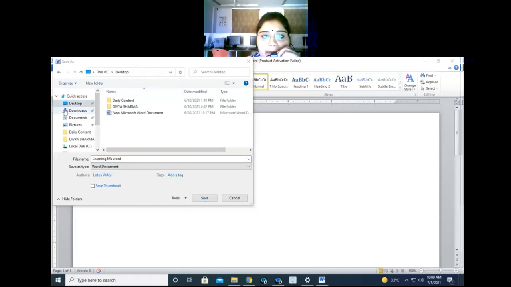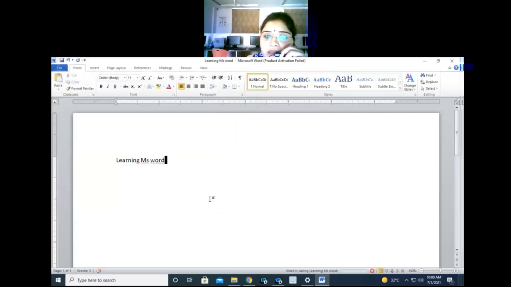Okay, after that there is the file name you have to choose. This is the default file name. You can put your name also, your class, whatever you want to put. I am not changing the name, or you can change it, it's your choice. Now just click on the save button. So this will save your file.